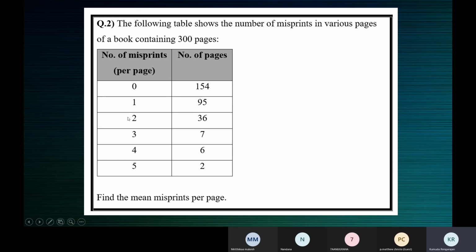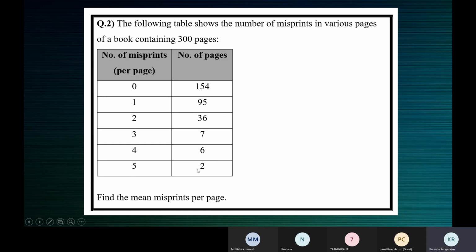In 36 different pages, there were 2 misprints per page. In 2 pages, there were 5 misprints.